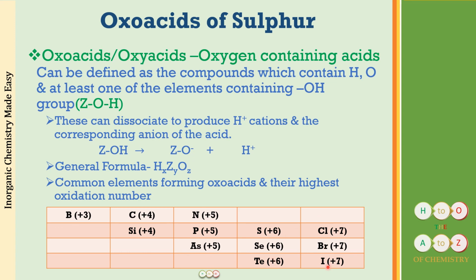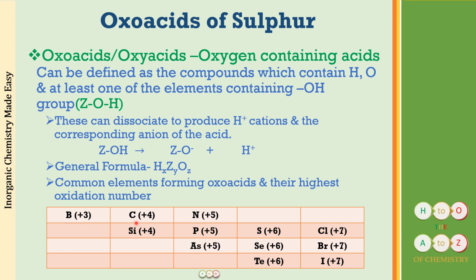Well, the highest oxidation state for these elements is equal to the number of valence electrons these elements have. How do we calculate the number of valence electrons? Either you have to know their atomic number and write down their electronic configuration, or if you know the number of their group, then also you can do that. Boron is a group 13 element, so 13 minus 10 for the D block elements gives 3 valence electrons for boron.